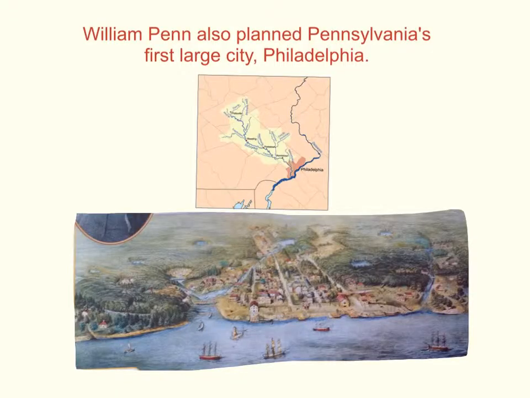William Penn also planned the colony's first large city, Philadelphia. For the location of Philadelphia, Penn chose a site where the Delaware River and the Schuylkill River meet. Ships bringing goods from other colonies and from Europe could land in the excellent harbor formed by these rivers. Penn designed wide, straight roads that made it easy to travel through the city. During the 1700s, Philadelphia became a center of trade. Soon, it was the largest city in all the colonies.